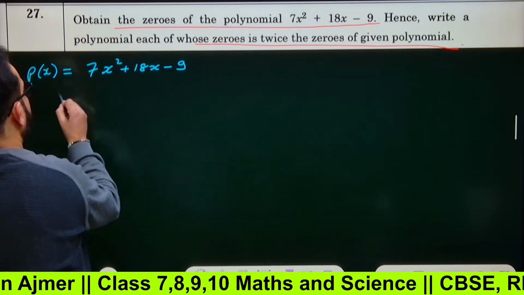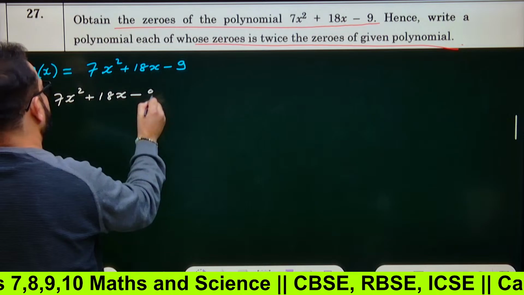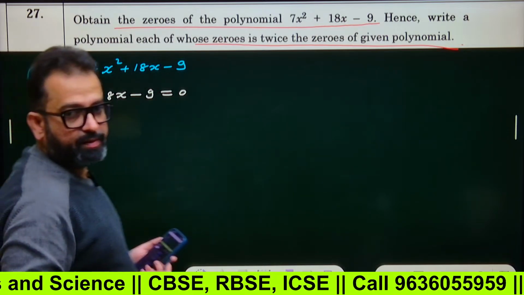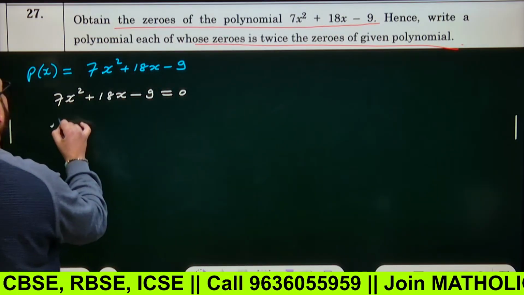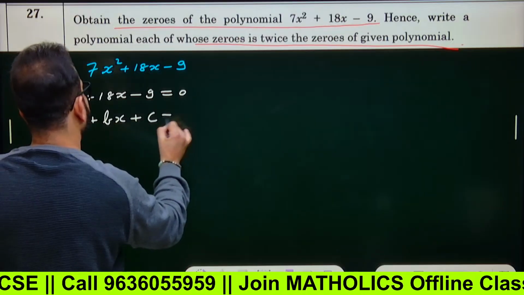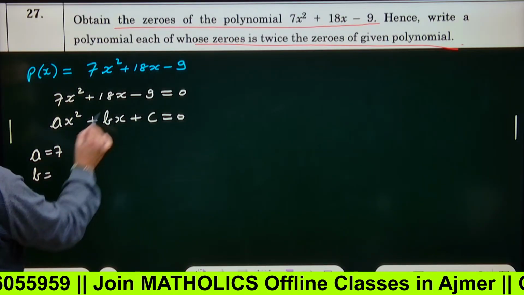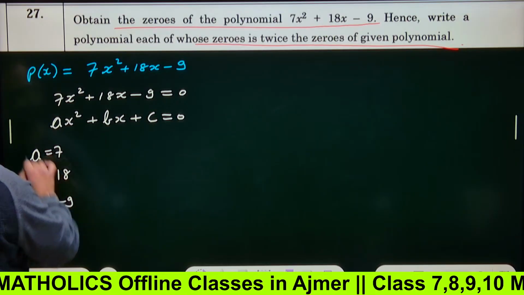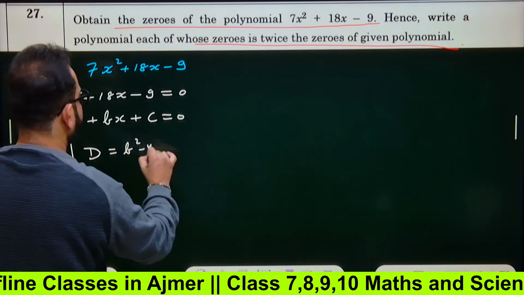You'll compare it with 0. So 7x square plus 18x minus 9 equal to 0. How to solve this polynomial? Tell me. By using the quadratic formula, right? So this is comparable to ax square plus bx plus c equals 0. So we'll write a equals 7. b is 18. What is the value of c? c equals minus 9. So you find the discriminant as b square minus 4ac.